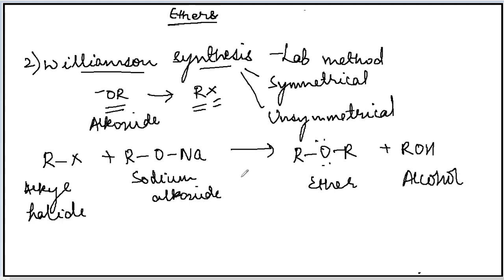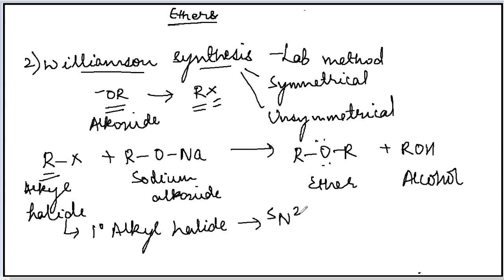Now here the alkyl halide is primary alkyl halide. And if the alkyl halide is primary alkyl halide, then the reaction pathway will be SN2 reaction pathway, that is bimolecular nucleophilic substitution reaction. So when Williamson synthesis takes place and the alkyl halide is primary, the reaction pathway will be bimolecular nucleophilic substitution reaction.